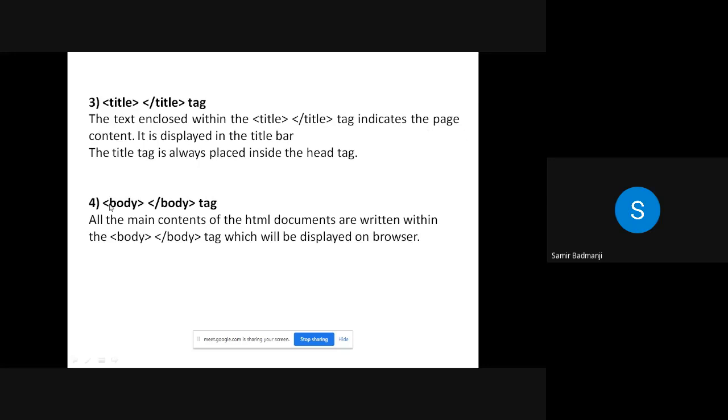And the last tag is the body tag. For the basic structure of an HTML document, you have to write this first, write the structure of an HTML, and then write down a few lines about each tag. Whatever you write between the body and slash body tag will be displayed on the web page. So these are the tags which you are going to write while designing any web page.